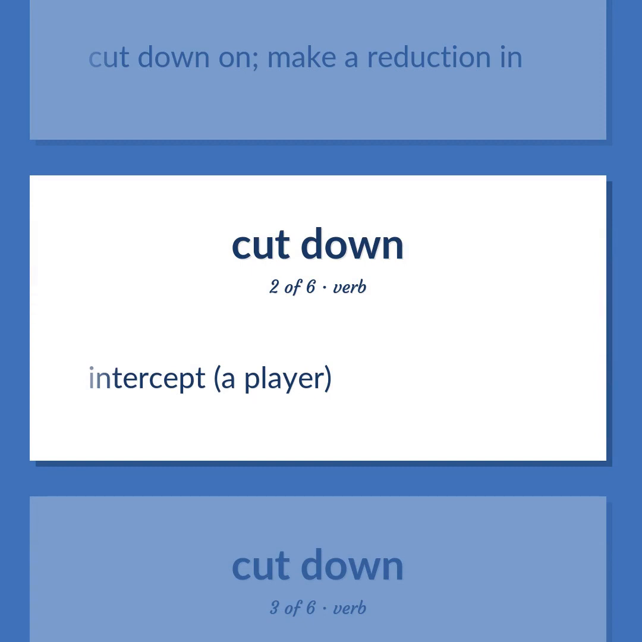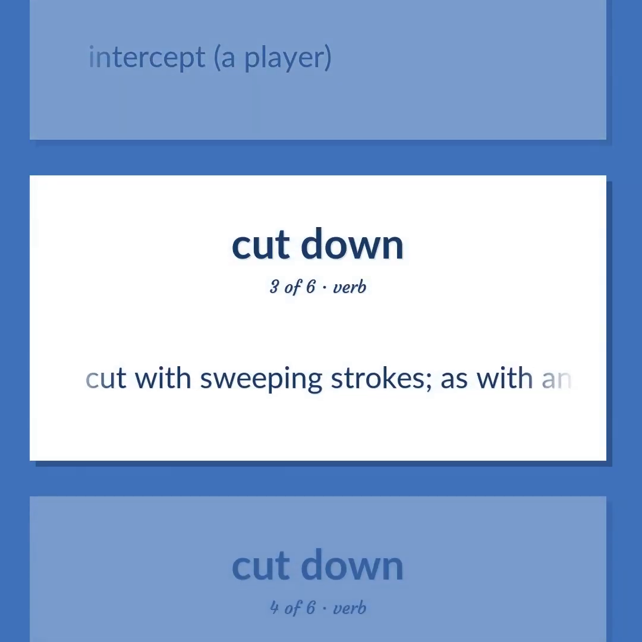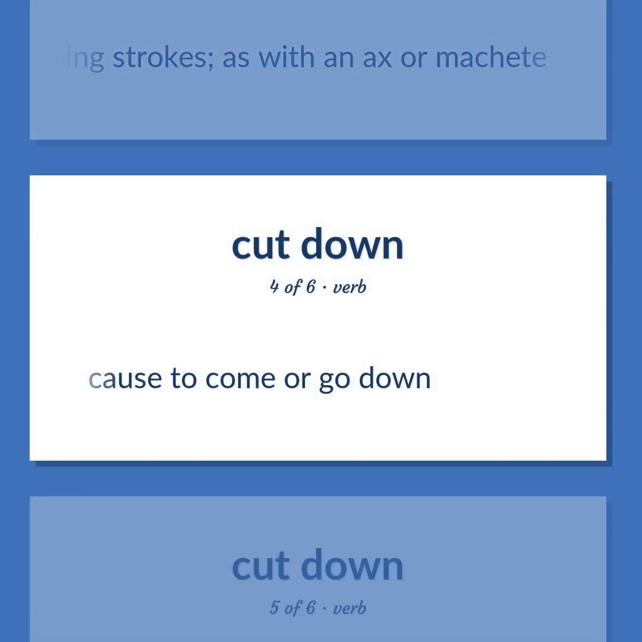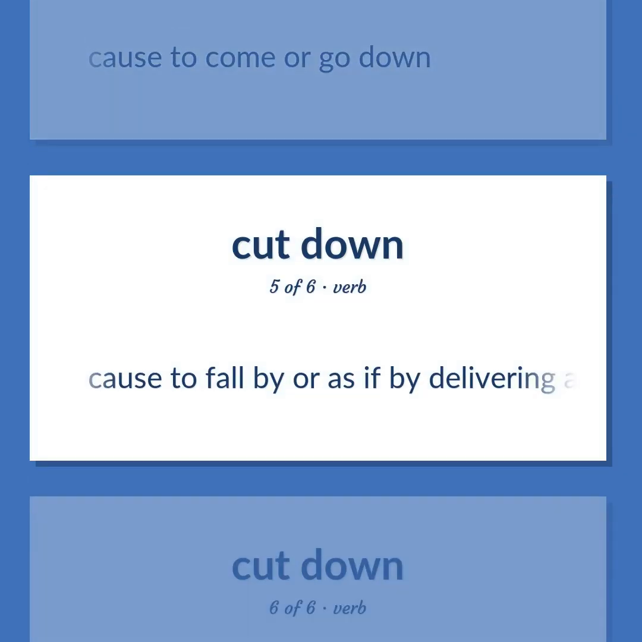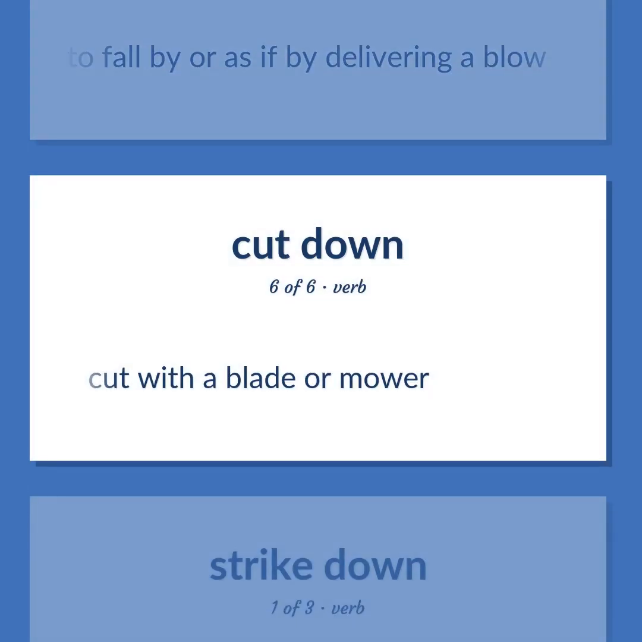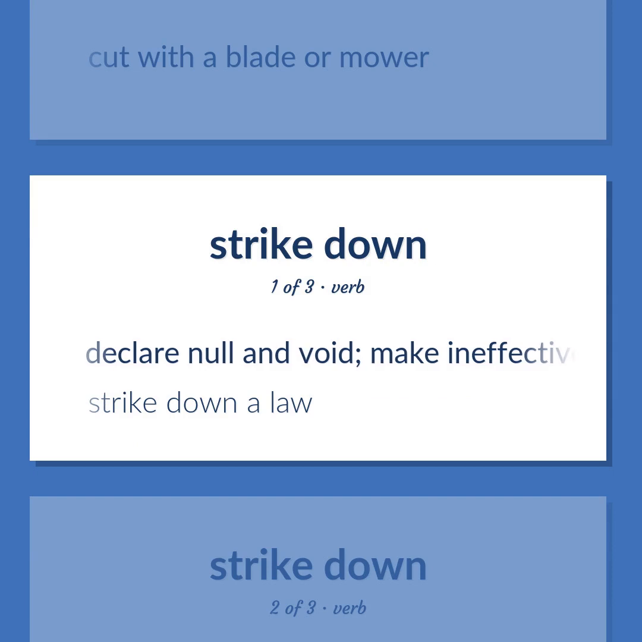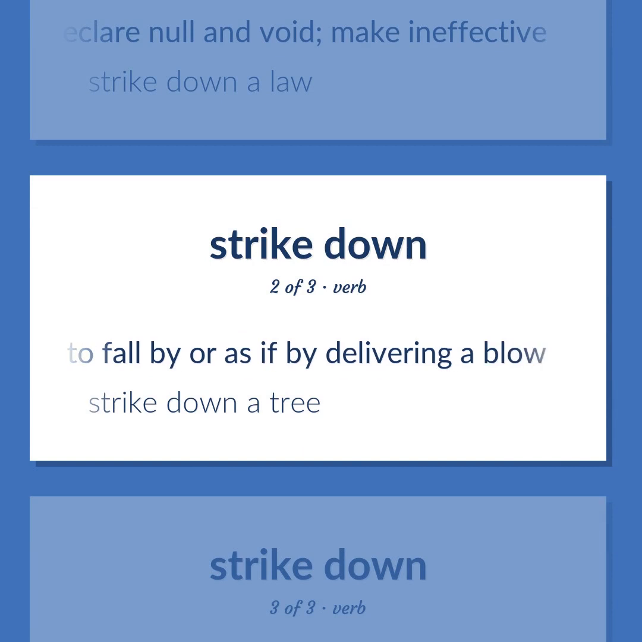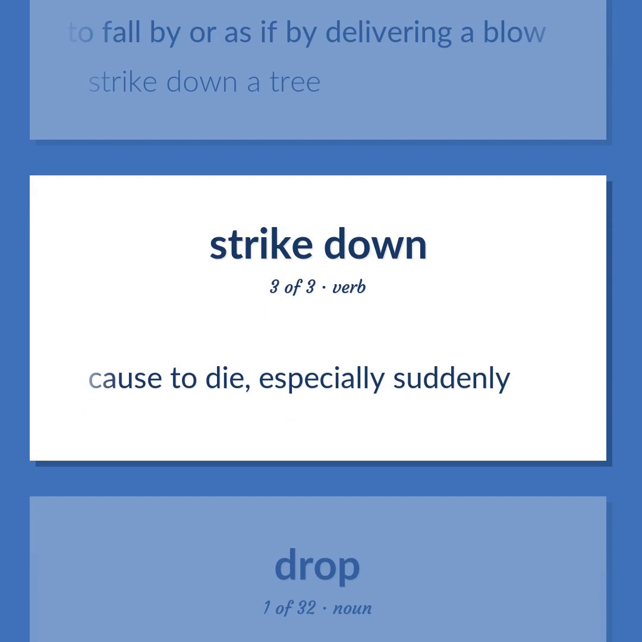Intercept, a player. Cut with sweeping strokes, as with an axe or machete. Cause to come or go down. Cause to fall by or as if by delivering a blow. Cut with a blade or mower. Declare null and void. Make ineffective. Strike down a law. Cause to fall by or as if by delivering a blow. Strike down a tree. Cause to die, especially suddenly.